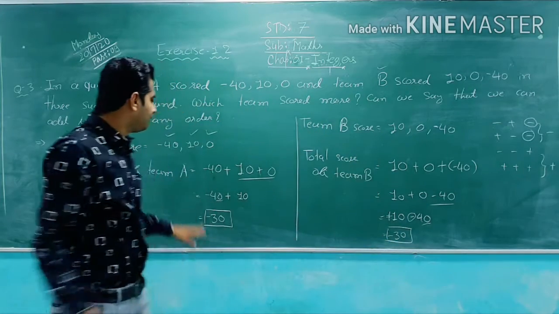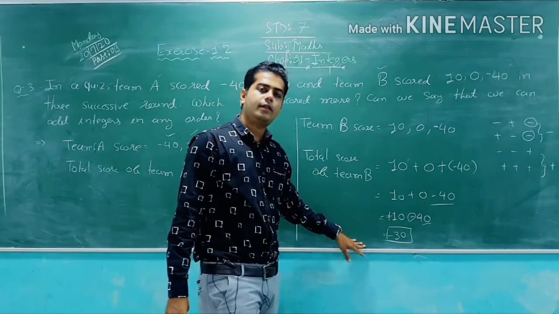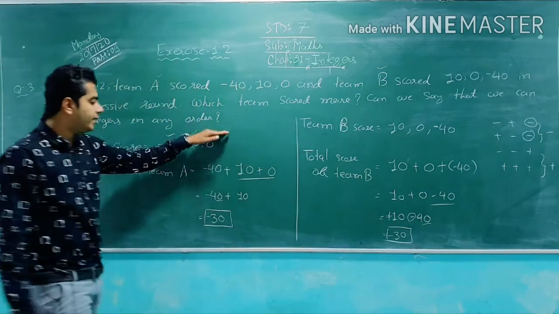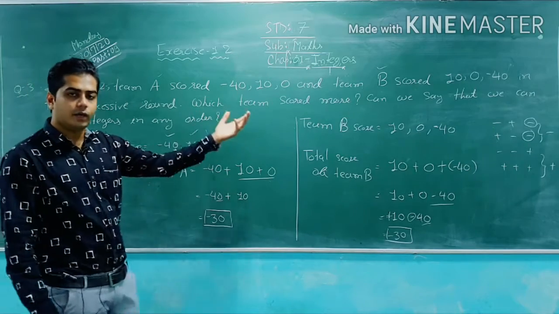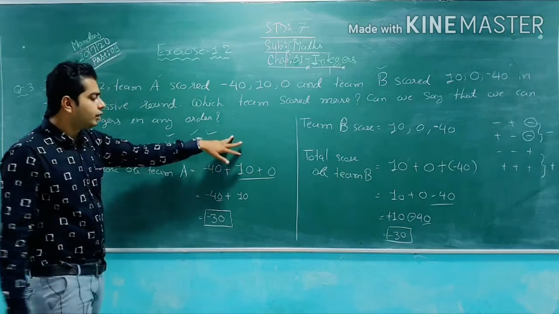So here team A scored minus 30, team B scored minus 30. So you can say that both teams scored equally, none of them scored greater or lower.